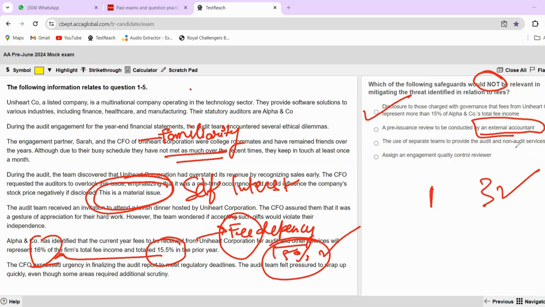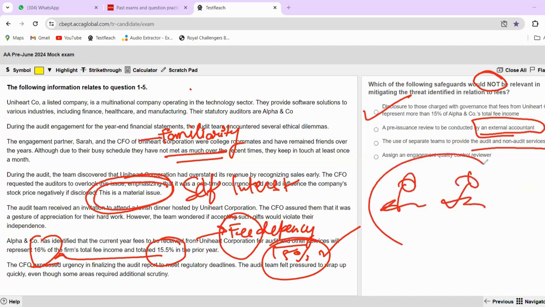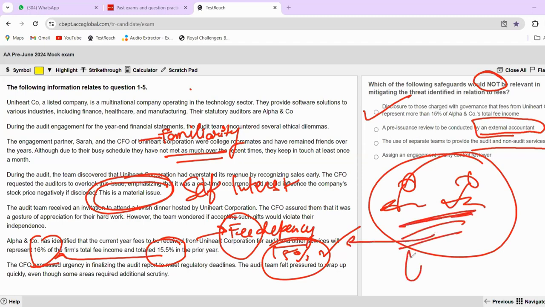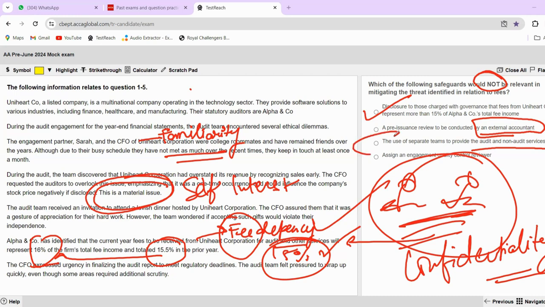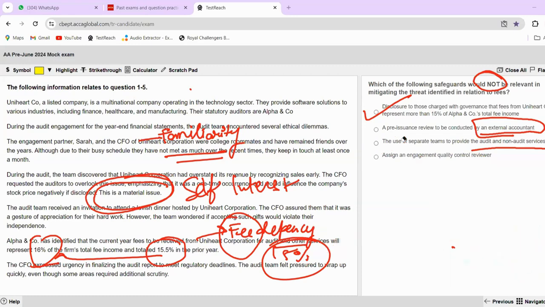The use of separate teams to provide the audit and non-audit services. Now the bells in your brains should click, and you should understand that if I am separating the two engagement teams, how will it ensure that I am not fee dependent? This will ensure that I'm confidential. Confidentiality will be ensured because of this, but not your independence, not your fee dependency, not your self-interest threat, right? So this one is the correct answer, as this will not ensure the safeguard towards your independence, towards your objectivity, towards your fee dependency issue that is there in this question, right?